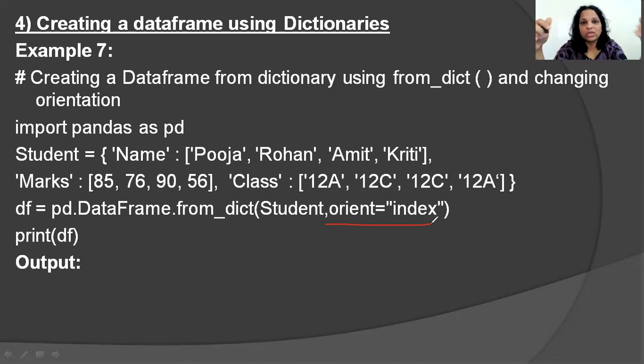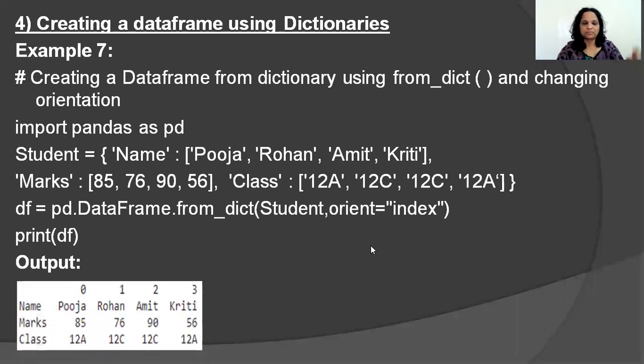By default, orient is equal to columns. That is why the keys automatically become the columns of your data frame. But when you say orient is equal to index, it changes the orientation. To understand that clearly, let's look at the output. Can you see your key name, the other key marks, and the other key class now became the row labels or the index labels, and the column labels continued with the default column names.